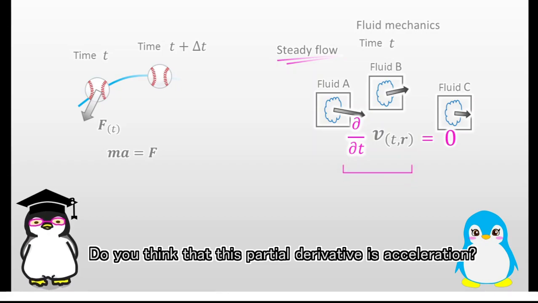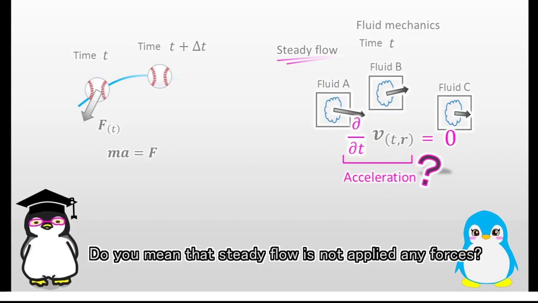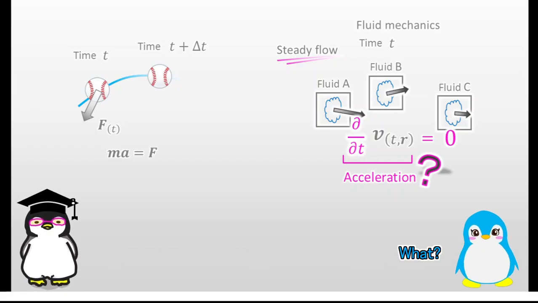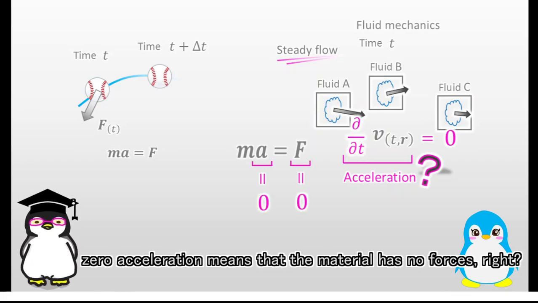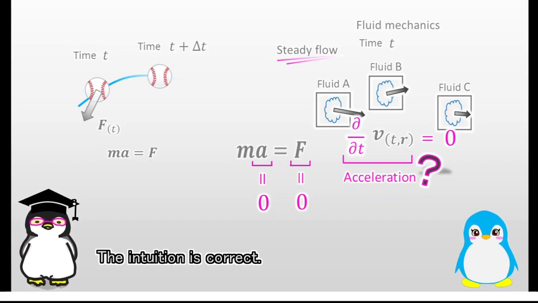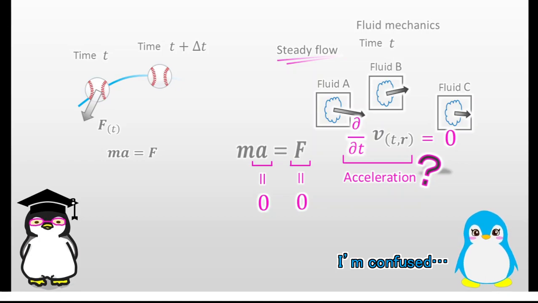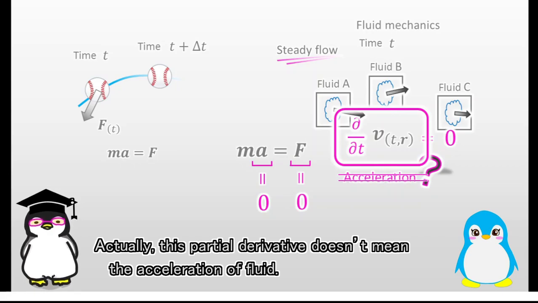Do you think that this partial derivative is acceleration? Well, I feel so maybe. Do you mean that steady flow is not applied any forces? What? Considering the equation of motion, zero acceleration means that the material has no forces, right? I don't feel that steady flow is not applied any forces. The intuition is correct. Steady flow can be applied forces. I'm confused.